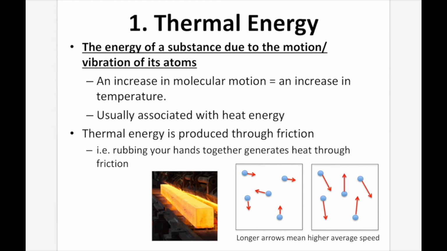Now I have 2 pictures here. The first one on the left is showing how this block of metal is being heated up. Now in this case, what's happening is that the molecules inside the metal are moving faster, giving it a higher temperature, and thus changing its color.